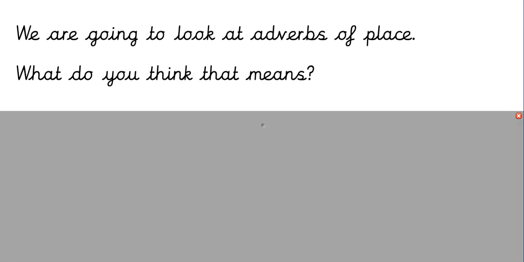Today, we are going to be looking at adverbs of place. So, have a think for a second. What do you think that means? Adverbs of place. What does place mean? Remember, the adverb describes the verb. So what do you think that means?